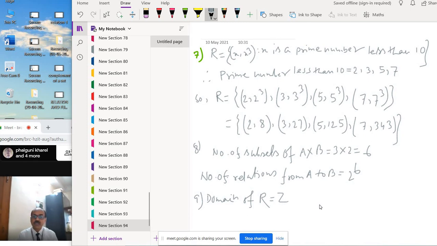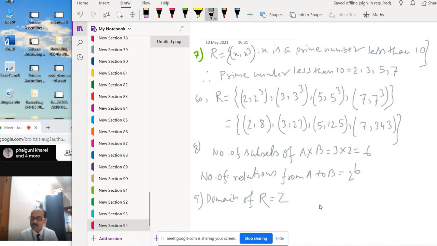Now range means the second set elements. If you put any element from the domain, the difference condition is A minus B. So A minus B will always be an integer only.